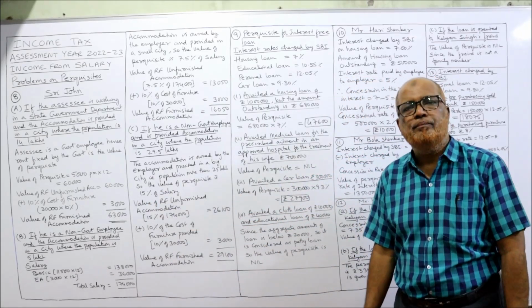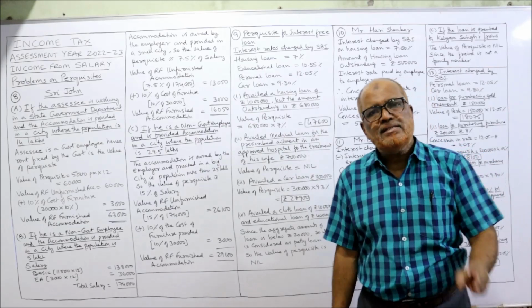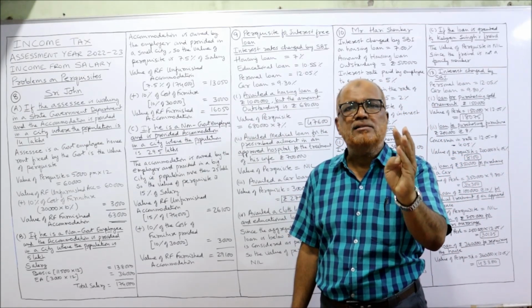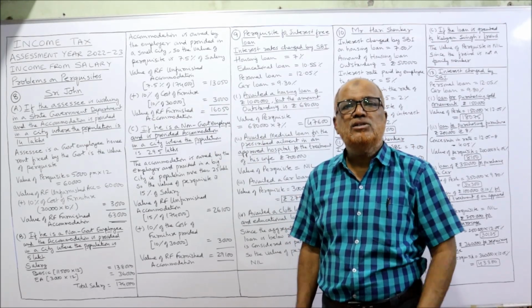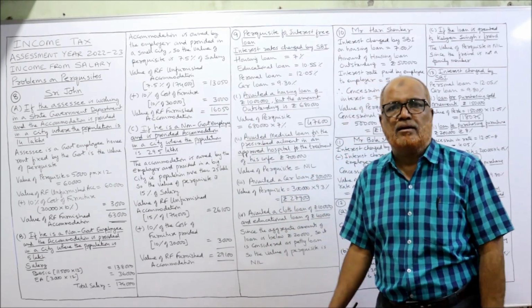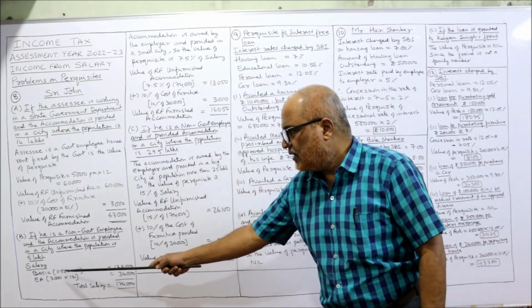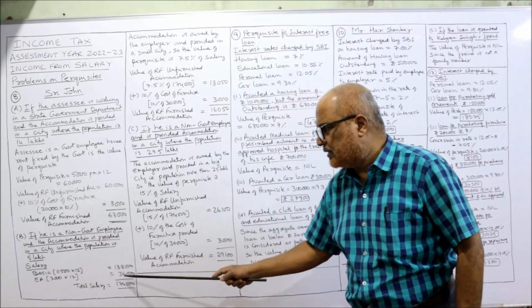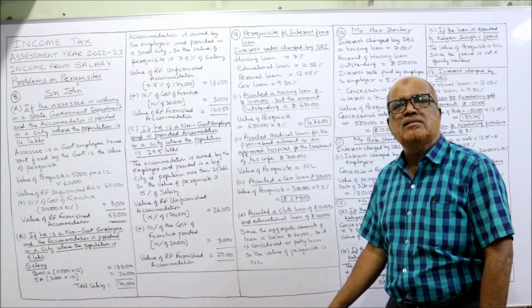But in our problem, we have only two: basic salary and entertainment allowance, fully taxable. DA is not entering for retirement benefits, so we are not going to take it. So salary: 11,500 into 12, 1,38,000. EA 3,000 into 12, 36,000. Total salary 1,74,000.